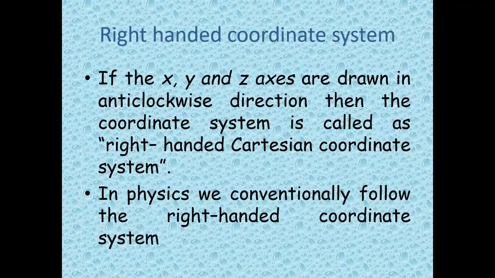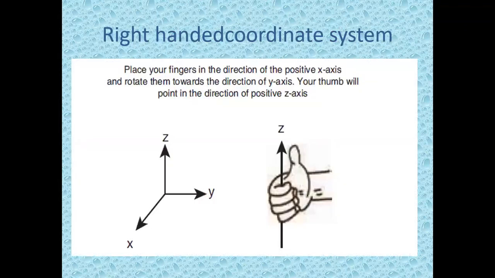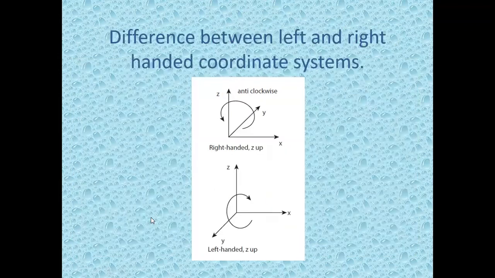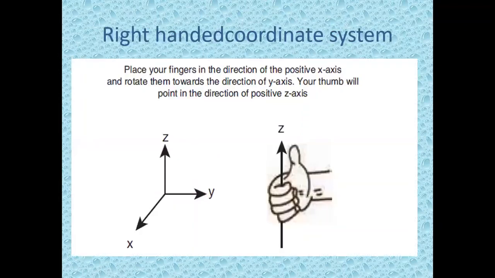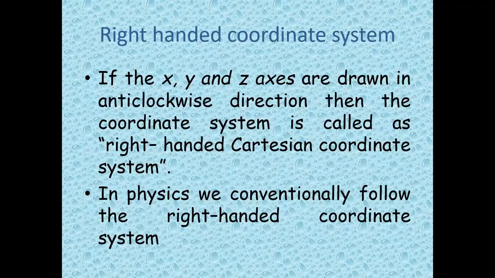Now we have to go for the right-handed coordinate system. If the axes x, y, and z are drawn in the anti-clockwise direction, like this here, you can see it is x, y, and z. Then we call it the right-hand coordinate system. So most of the time in physics, we follow the right-hand coordinate system.